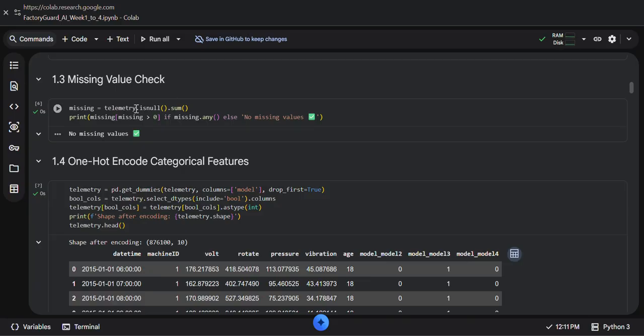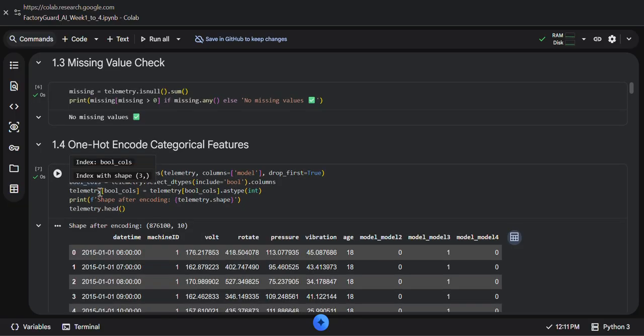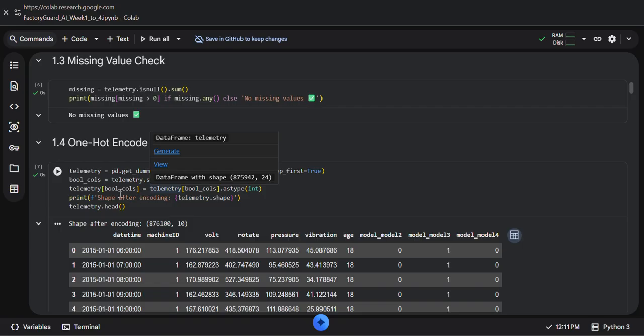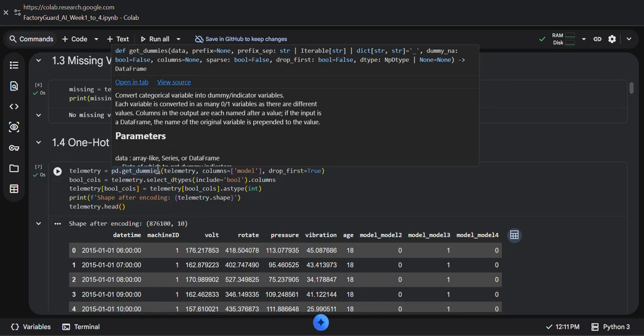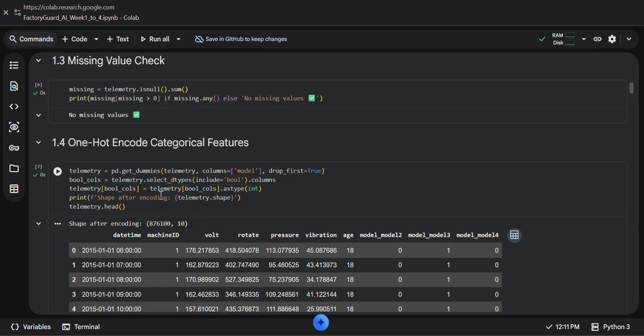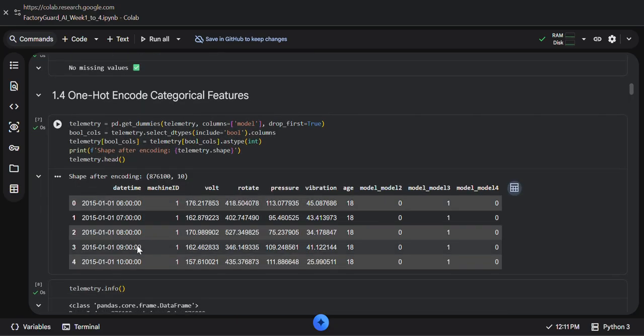The next step is encoding the categorical values, the machine model column. Machine learning models require numeric inputs, so I convert the model into dummy variables using one hot encoding, and the output data frame structure changes to show the encoded machine model categories.